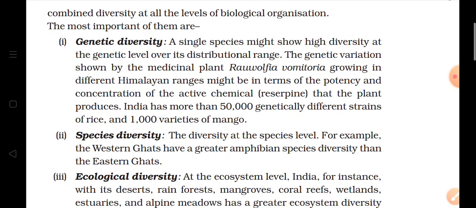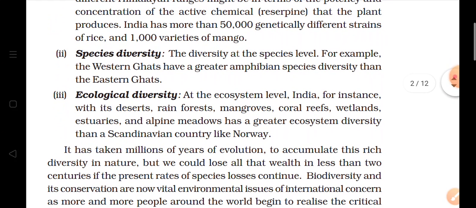Then there is ecological diversity. All the ecosystems, for example desert, rainforest, mangroves, coral reef, wetlands, estuaries and alpine meadows, are different ecosystems, and they also show great diversity.